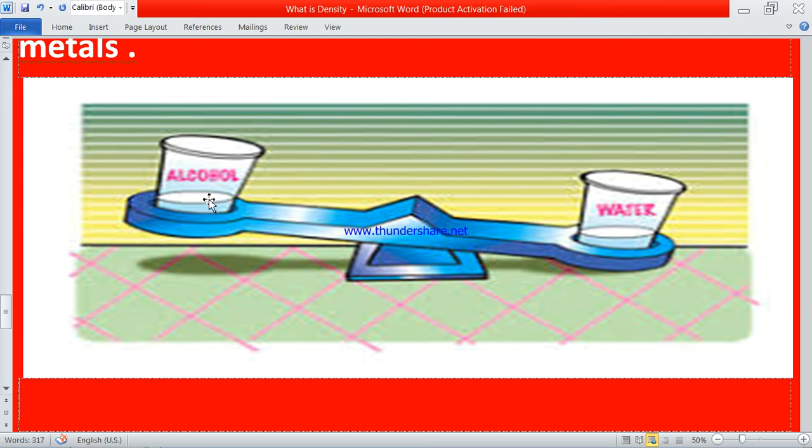So alcohol has less density, meaning alcohol is less densely packed, but water is more densely packed. Both have the same volume, the same amount of space. Still, water is heavier than alcohol. Why? Because water is denser than alcohol.